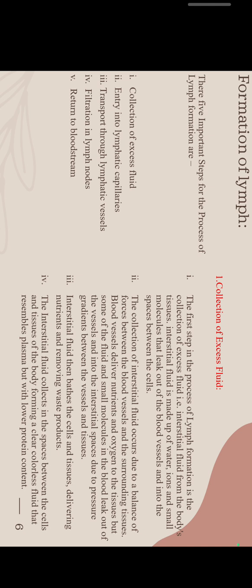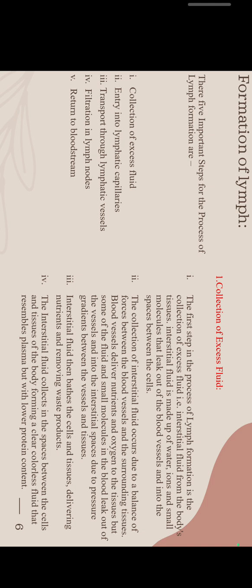The first step in the process of lymph formation is the collection of excess fluid, the interstitial fluid, from the body's tissues. Interstitial fluid is made up of water, ions, and small molecules that leak out of blood vessels and into the spaces between the cells. The collection of interstitial fluid occurs due to the balance of forces between the blood vessels and the surrounding tissues.